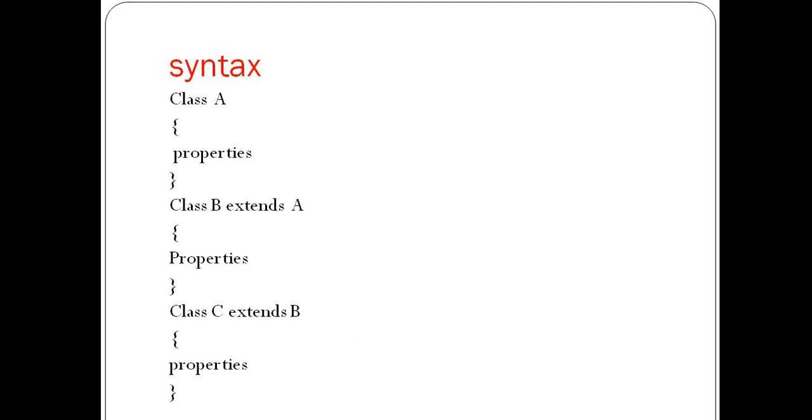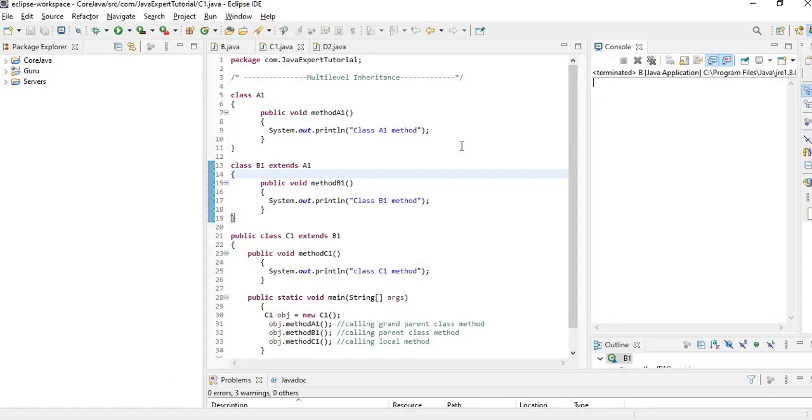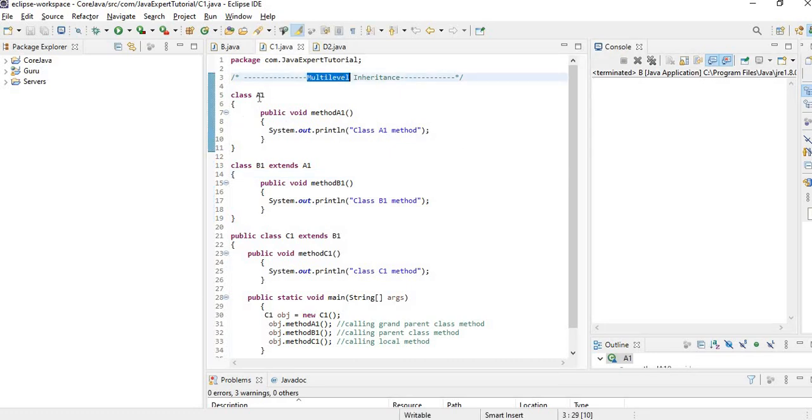Now let's see a practical example of multi-level inheritance. So guys, as you can see, this is the example of multi-level inheritance. Here we define 3 classes A1, B1 and C1. B1 extends class A1 and C1 extends class B1. Inside class A1 we define method A1, inside class B1 we define method B1, and inside class C1 we define method C1.